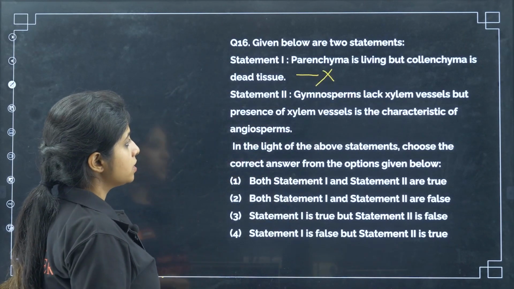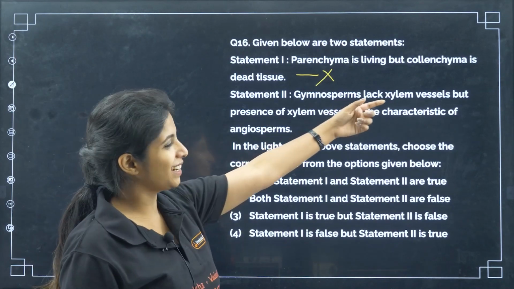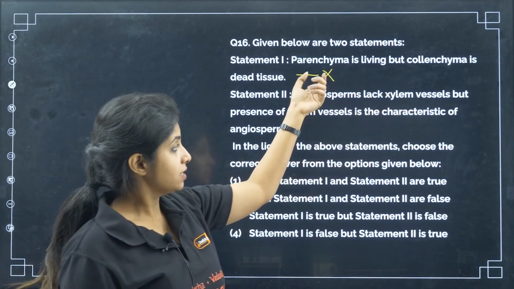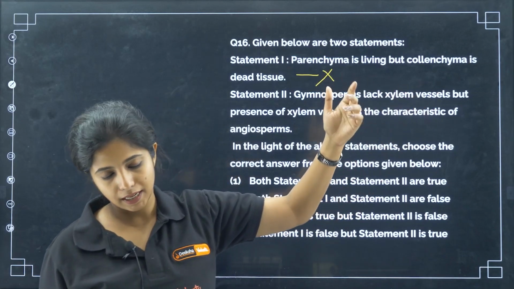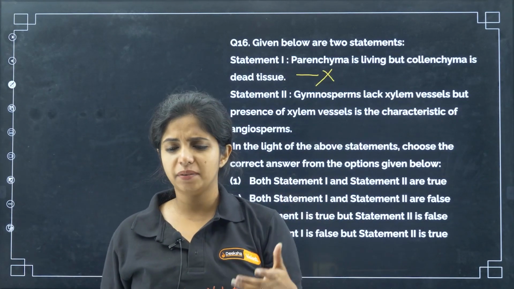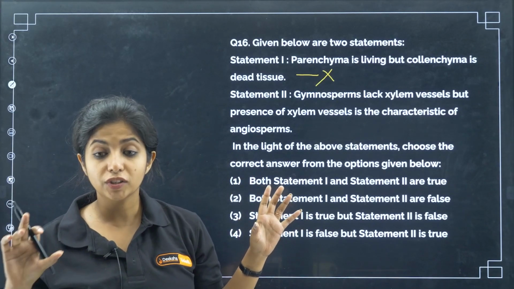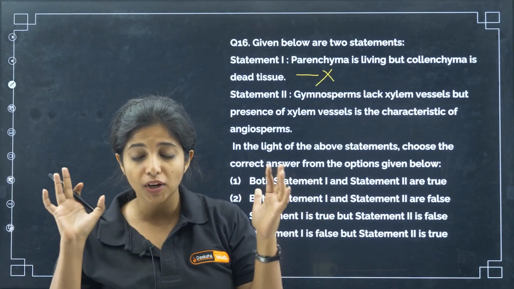Gymnosperms lack xylem vessels, but presence of xylem vessels is a characteristic of angiosperms. Yes, children, they lack xylem vessels; they have tracheids and fibers and things like that. No xylem vessel. It's not that they do not have xylem, okay, please understand.